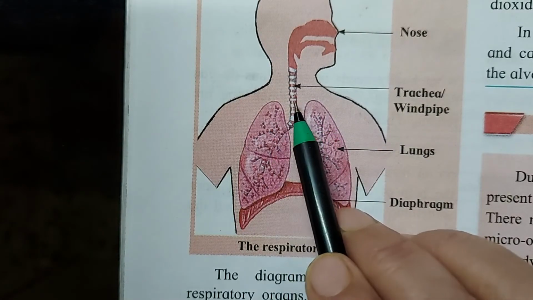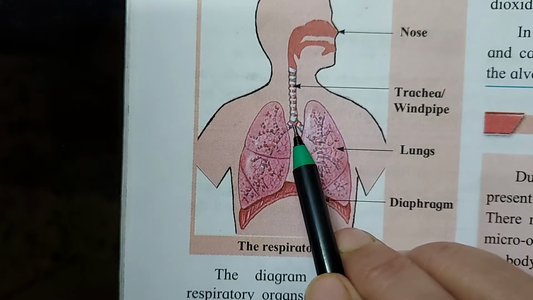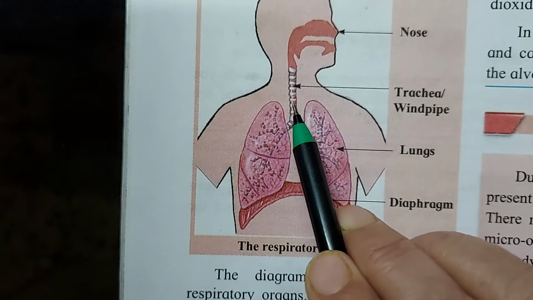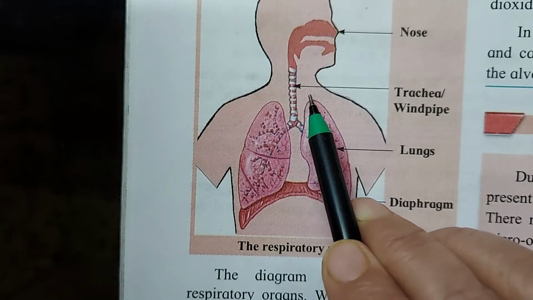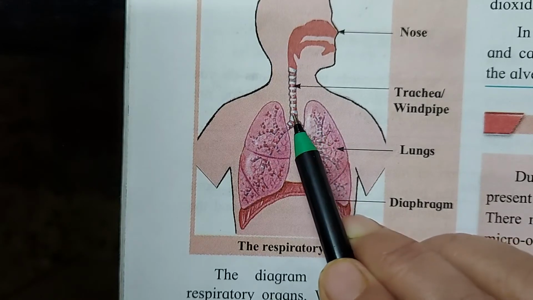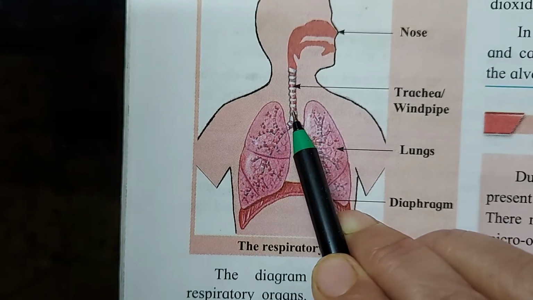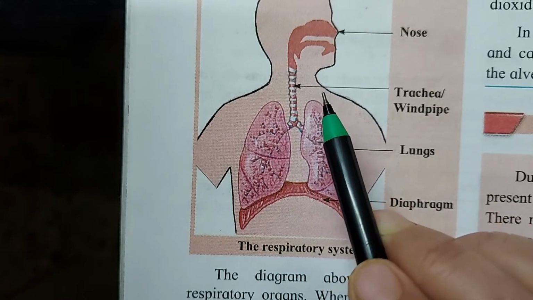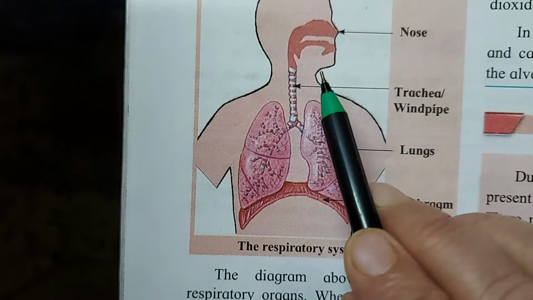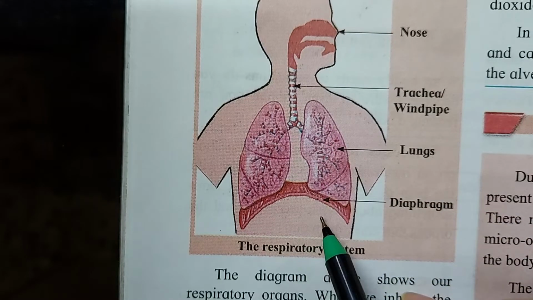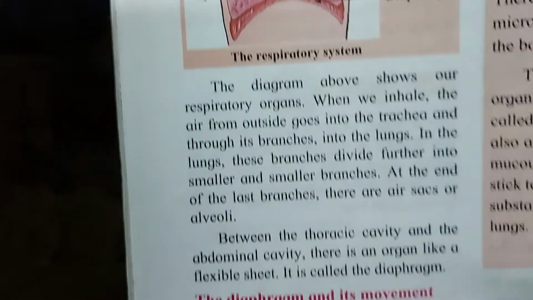It is a trachea. Now inside our body there are two pipes. One is the esophagus and the other is the trachea. One is the food pipe and the other is the windpipe. From the windpipe we breathe in, we inhale and we exhale. And from the food pipe, that is the esophagus, the food is brought down to the internal parts of our body.